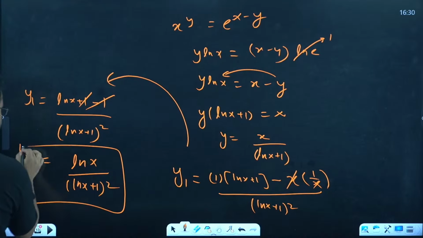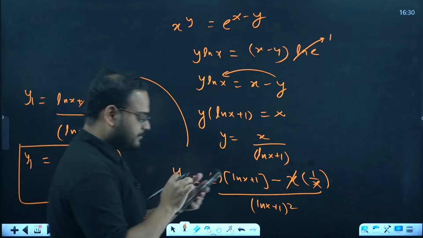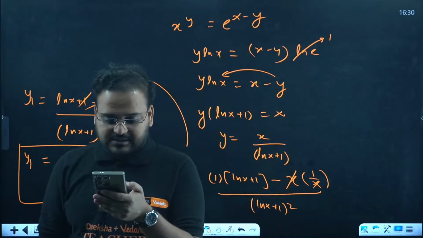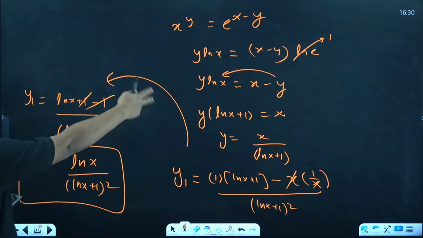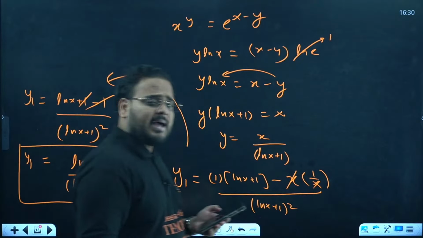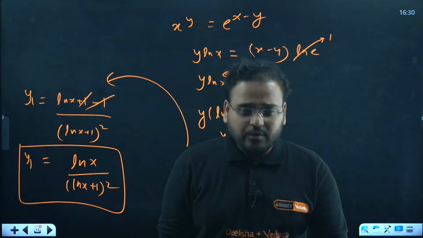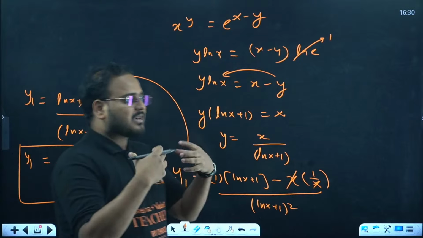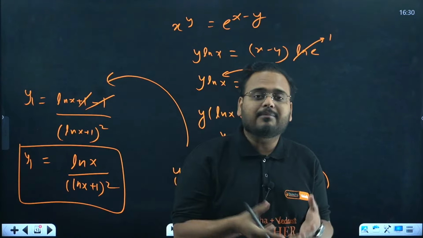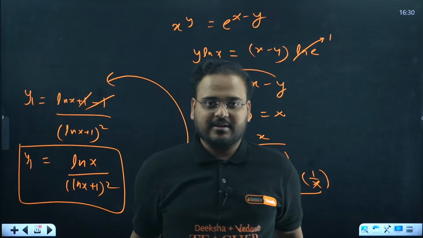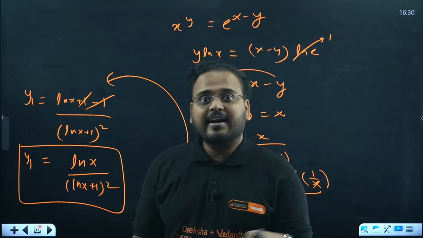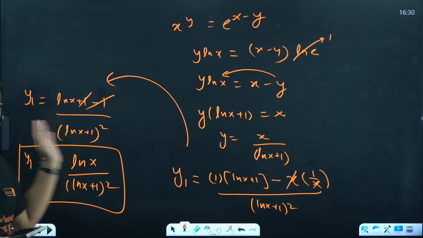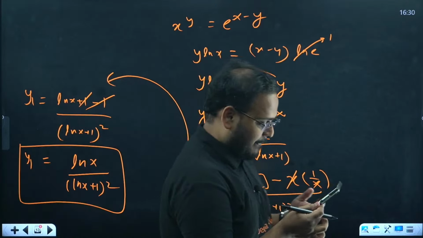Please check. Everybody says, sir, you take too long to do this question. In KCET there is 1 minute only. This approach will take 1 minute to solve. I can solve this question within 1 minute, but you will not understand, because I am not here to solve the question in 1 minute. I am here to help you solve the question in 1 minute. There's a difference, okay? If I create disturbances for you, then you'll be disturbed for a long time. You cannot get the answer right in the examination.